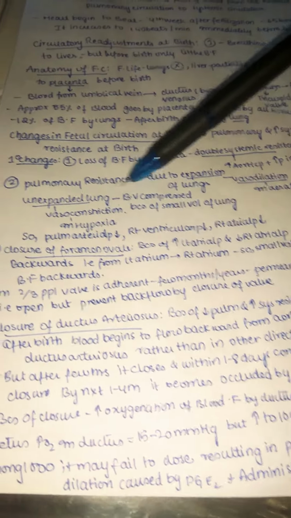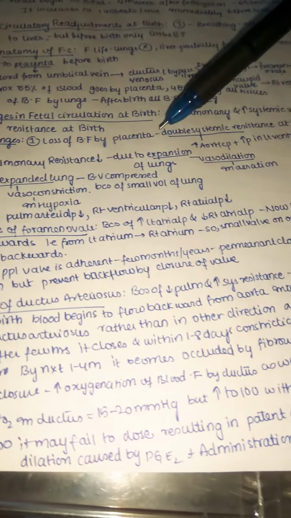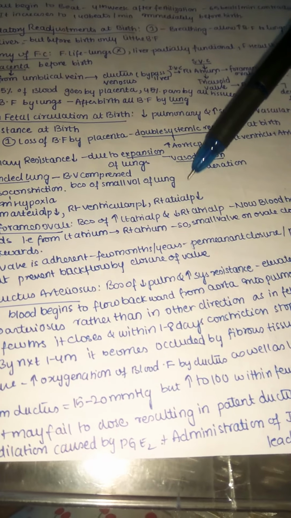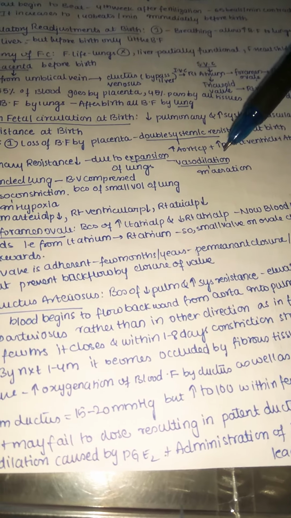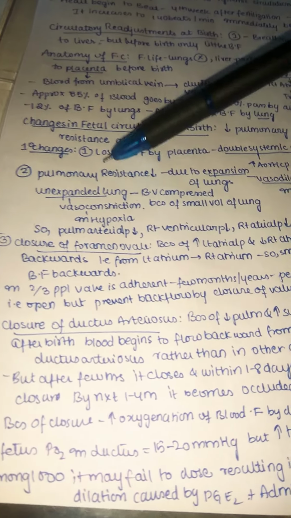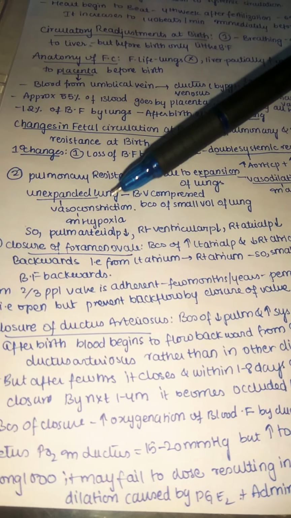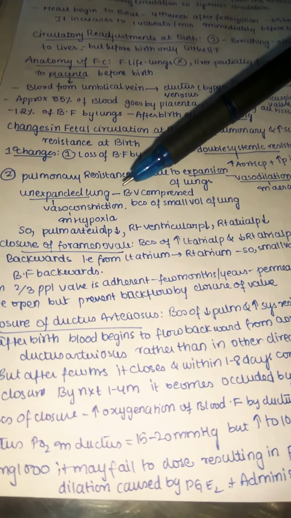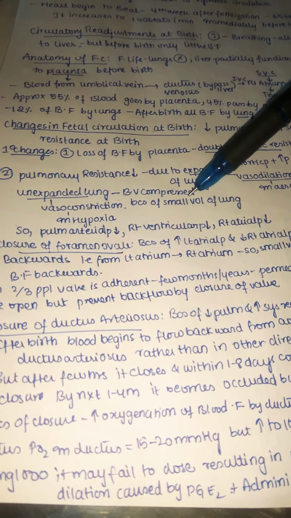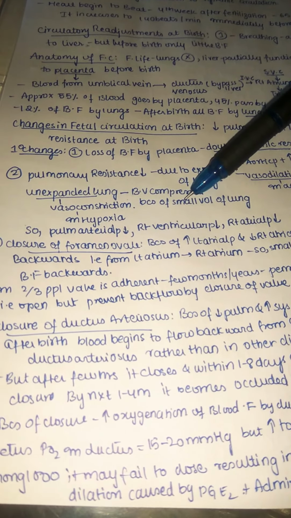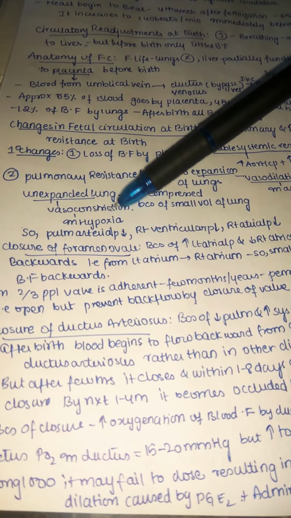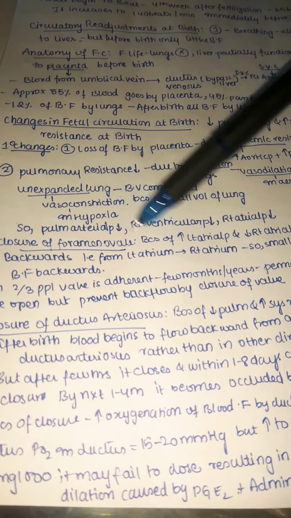The second change is that pulmonary resistance is decreased, mainly due to expansion of lungs and also due to vasodilation on aeration. Aeration means more air is coming in now, so the vessels are also dilated. But in the case of unexpanded lung, the blood vessels are compressed. This is important. In unexpanded lung, the blood vessels are compressed, so there is vasoconstriction and also hypoxia.